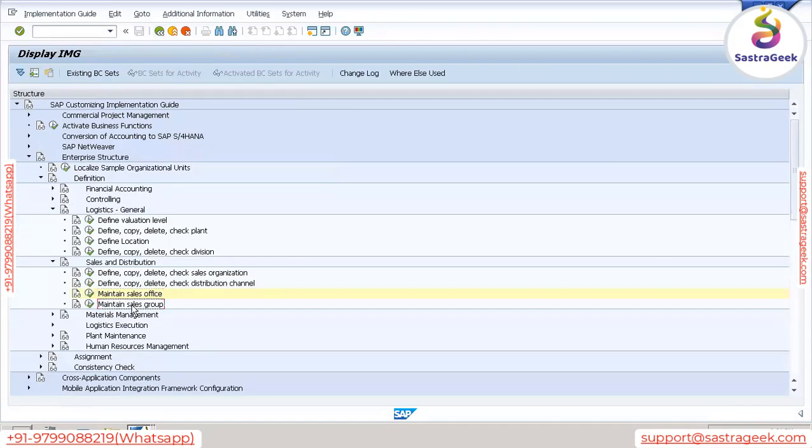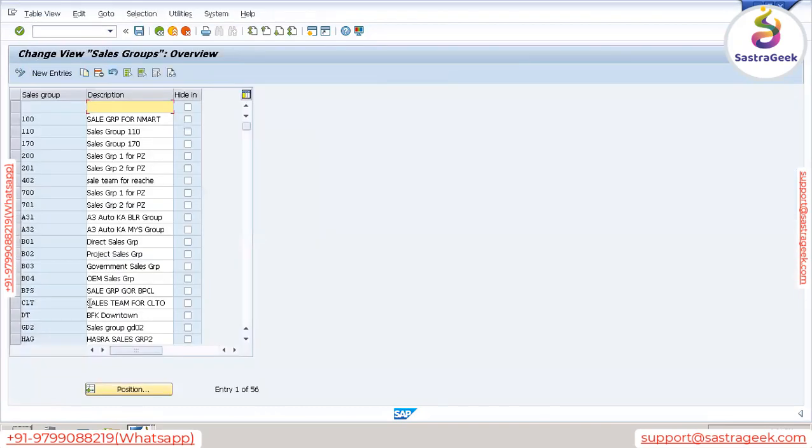Now next is sales group. What is sales group? Sales office is a physical location where a group of people are working together, right? So sales group is nothing but that group of people. Remember what we understood about sales office, where a group of people are sitting. That group of people is called a sales group. You can say that employees related to sales we need to define as the sales group. So a group of people within a sales office working on different sales related activities is called a sales group. So we need to define sales group.